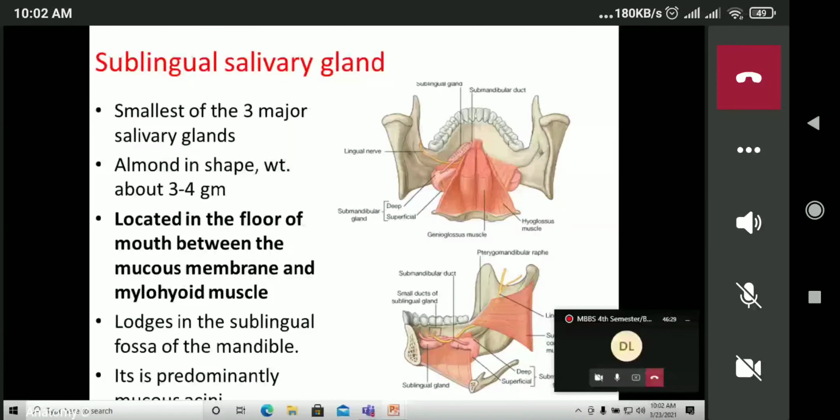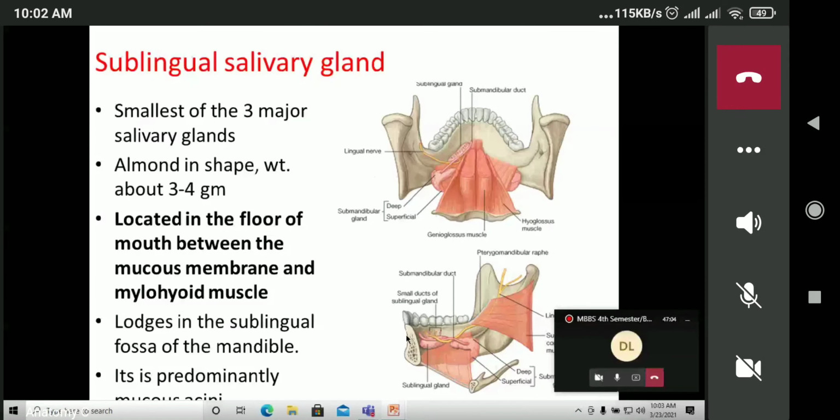So move on to the sublingual salivary gland. The sublingual salivary gland is the smallest of the three pairs of major salivary glands. We can appreciate it in the anterior aspect of the floor of the mouth. It is almond in shape, weight is about 3 to 4 gram, very small, located in the floor of the mouth between the mucous membrane and the mylohyoid muscle. So this is the location, between the oral mucosa and the mylohyoid muscles which form the floor of the mouth.